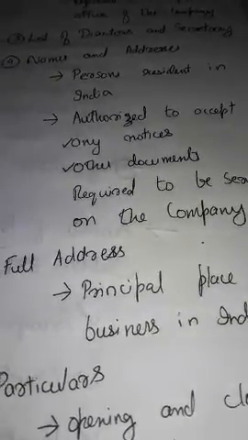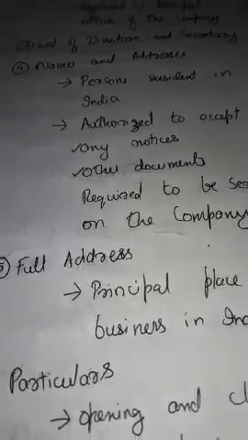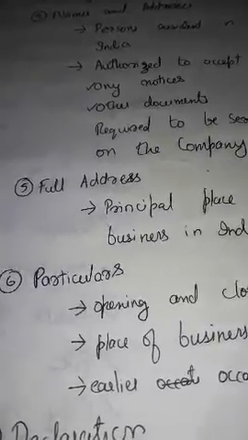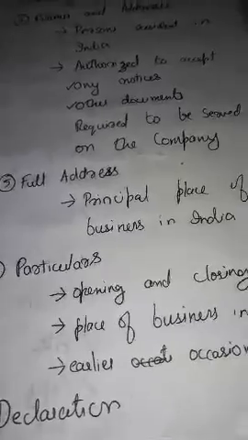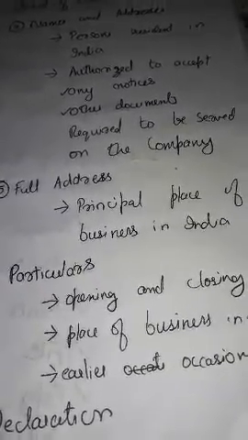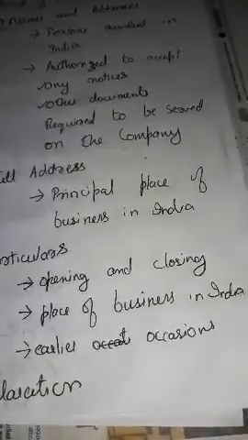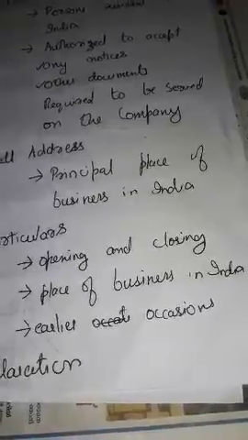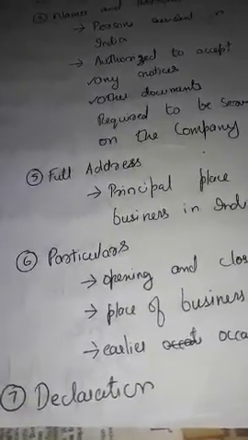That must also be submitted to ROC of companies, along with the full address of the principal places of business in India. That must also be filed to ROC, along with the particulars of opening and closing of place of business in India, and its earlier associations. Those particulars have to be filed to ROC.